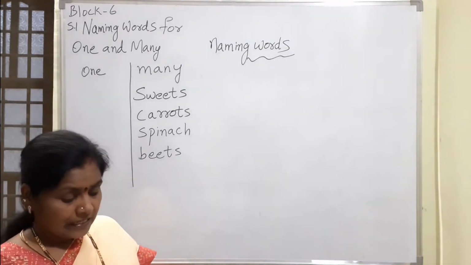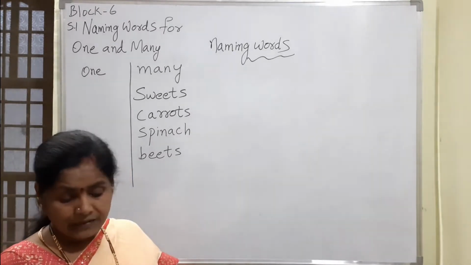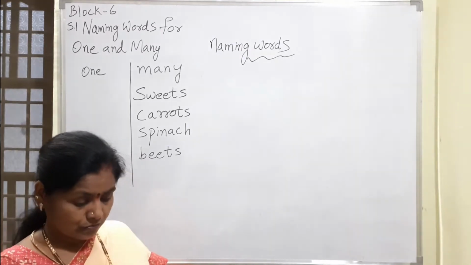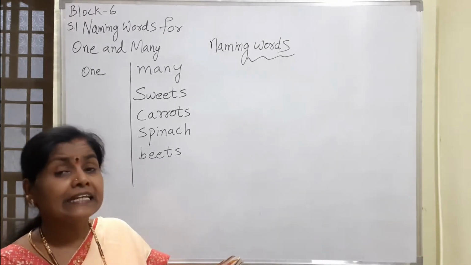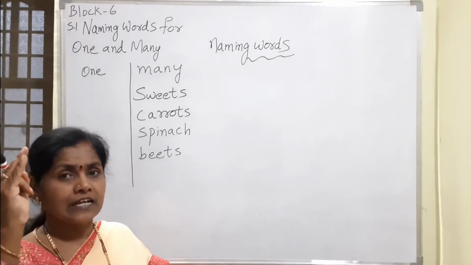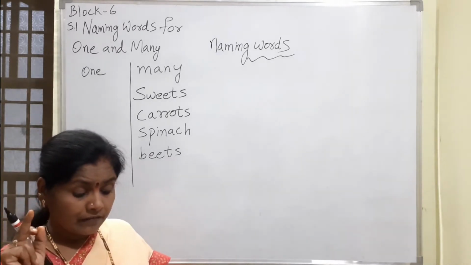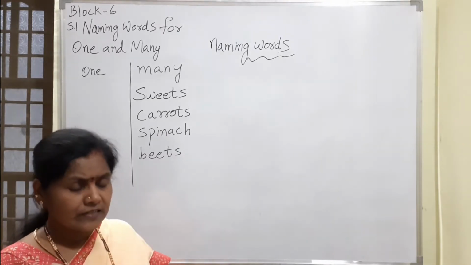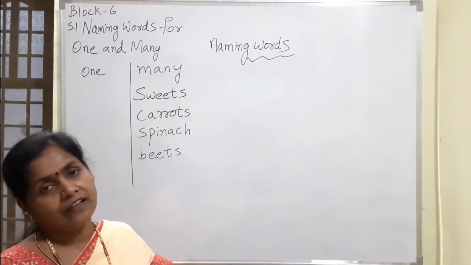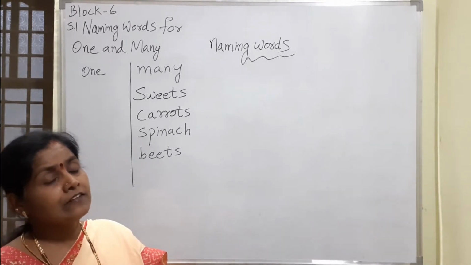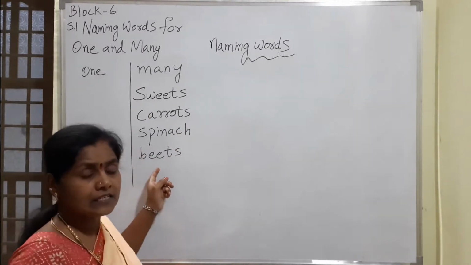Next stanza. He eats sweets for dinner too. Not one by one but two by two. Is there any naming word here? He eats sweets for dinner too. Breakfast, lunch and dinner. Not one by one but two by two. Chino's grandpa is very tall but he has no teeth at all. So what are the naming words we found in this poem? These are some of the naming words we found in this poem.